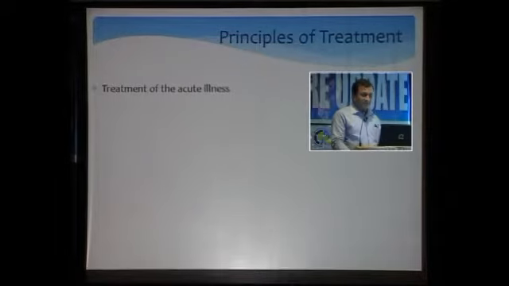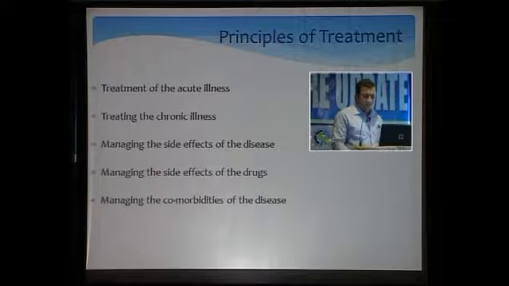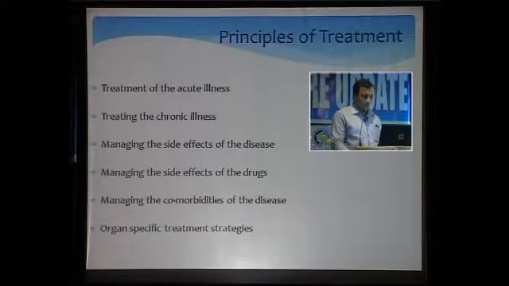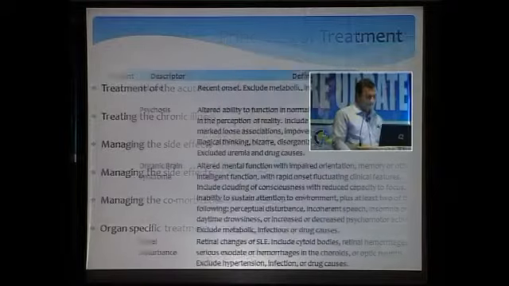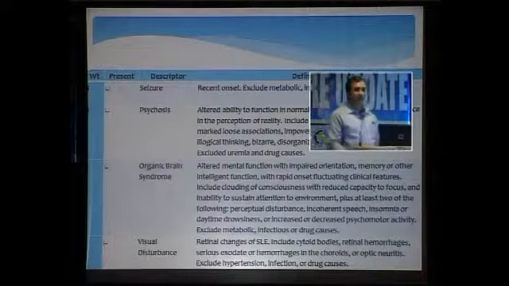So the principles of treatment are: treating the acute illness, treating the chronic illness, managing the side effects of the disease, managing the side effects of the drugs, and managing the comorbidities of the disease. And the last one is the organ-specific treatment strategies. Here, as already mentioned in the morning, SLEDAI, we have to use some scale to define the level of the disease activity.